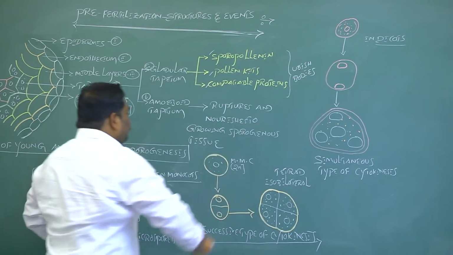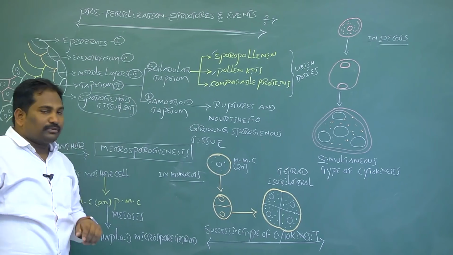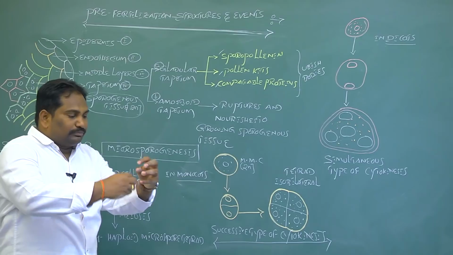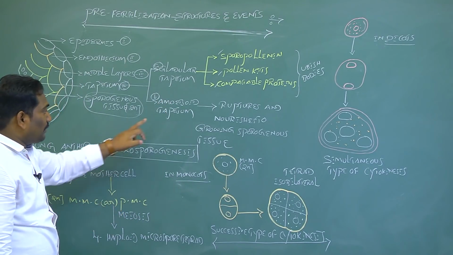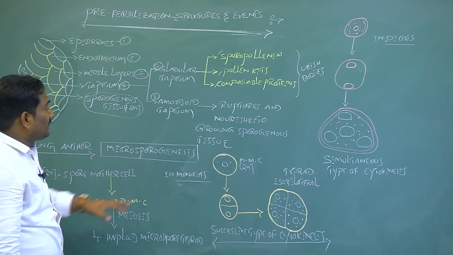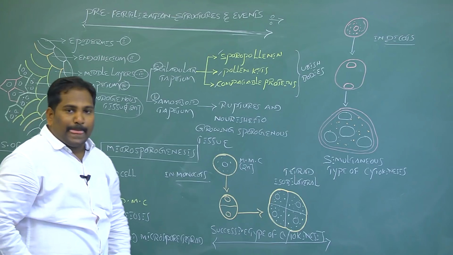The second type of tapetum is the amoeboid type. When the amoeboid tapetum ruptures, its cytoplasm helps in nourishing the growing sporogenous tissue.